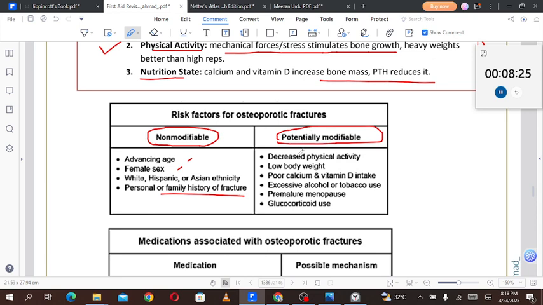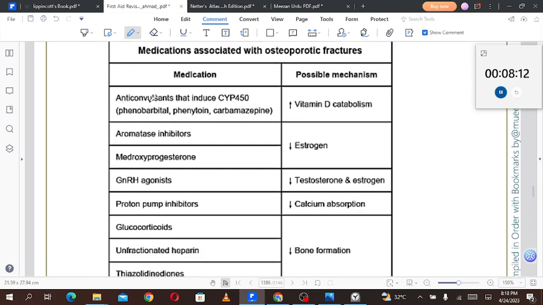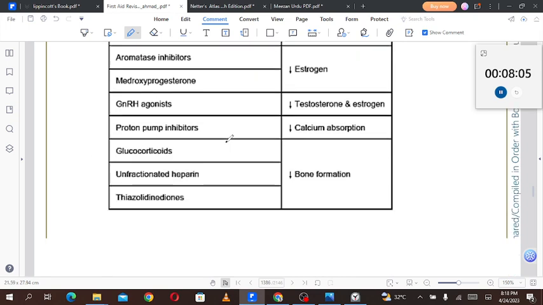Potentially modifiable risk factors are decreased physical activity, low body weight, poor calcium and vitamin D intake, excessive alcohol and tobacco use, premature menopause, and glucocorticoid use. Medications associated with the osteoporotic fractures, so which are causing the osteoporosis. So these are the medications which are associated with osteoporotic fracture.